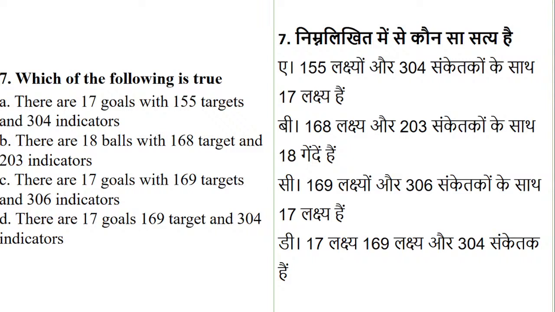By seeing the goals, you know this question is based on SDG. All the numbers are confusing, so you can just read and tell me the right answer from this. Till then I'll just see the messages.